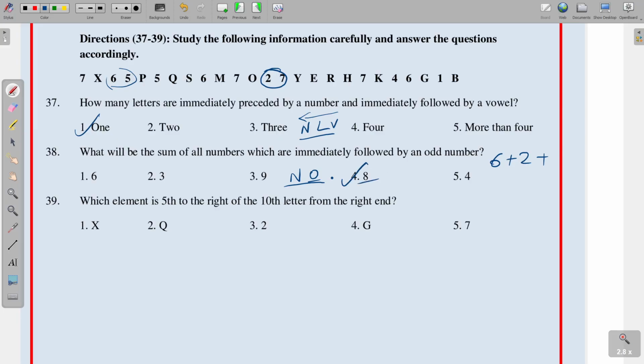Question number 39. Which element is fifth to the right of the 10th letter from the right hand? So fifth right and 10th right. Both are right, so we can subtract. 10 minus 5, that is fifth from right. So fifth from right, 1 2 3 4 5. Actually 4 is the answer. 4 is not mentioned here, so write option 5, 4.